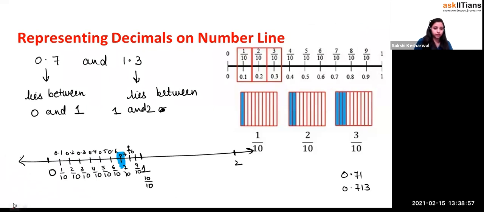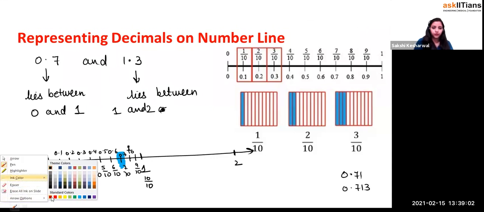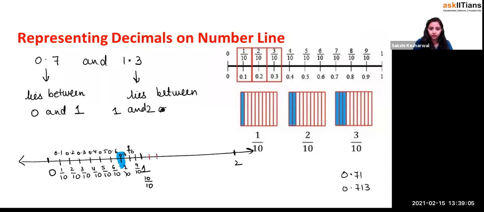You're going to divide this again into 10 equal parts: 1, 2, 3, 4, 5, 6, 7, 8, 9, and 10, right? When you do the division, please take equal measurements. This is 0.1, so 1 plus 0.1 is equal to 1.1, right? Now this is 1.2. This is 1.3, because this is between 1 and 2. So you have divided into 10 equal parts, and this is how you write.